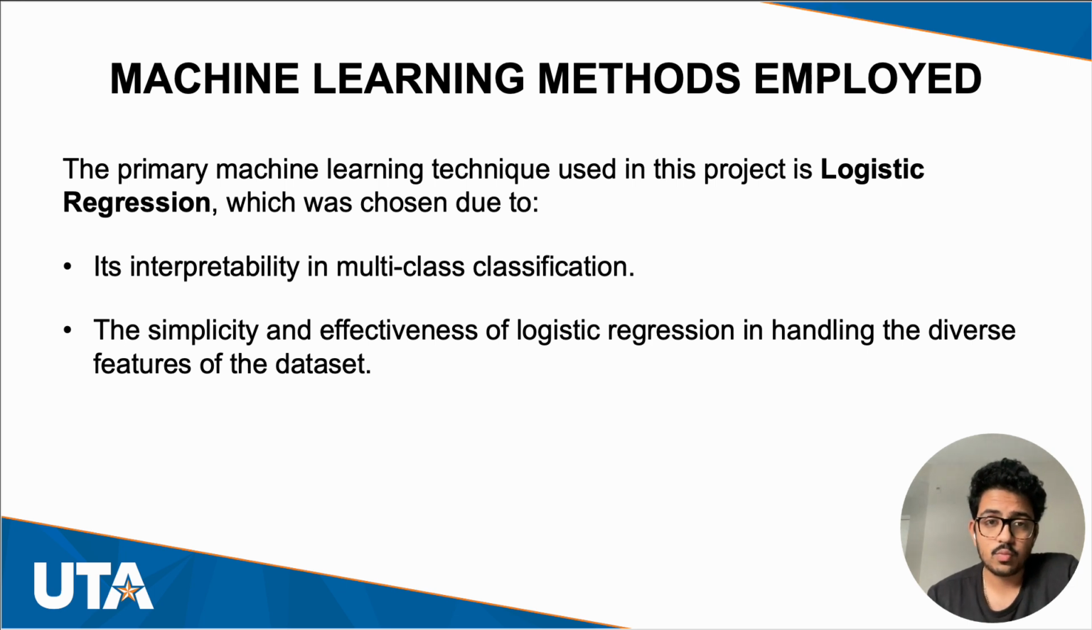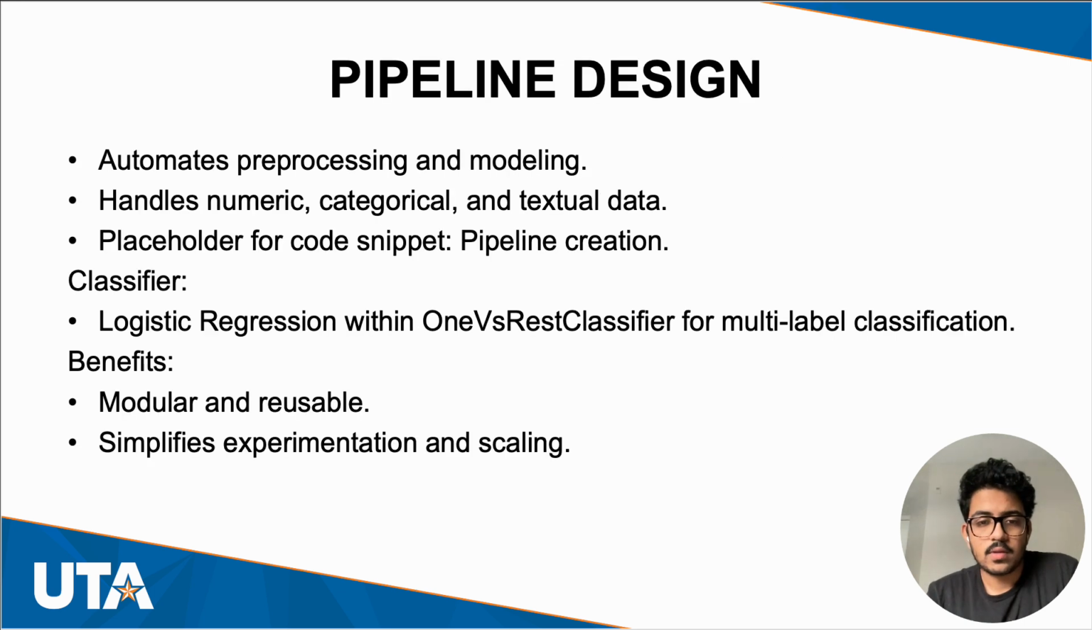Logistic regression was chosen as the baseline model due to its simplicity and interpretability. It's well suited for classification tasks, especially when the relationships between the features are expected to be in a linear pattern. Then comes the pipeline design. The model's design follows a pipeline architecture that integrates all necessary steps: data processing, feature extraction, model training, and evaluation. So we automate the preprocessing of the model and handle the numerical, categorical, and textual data.